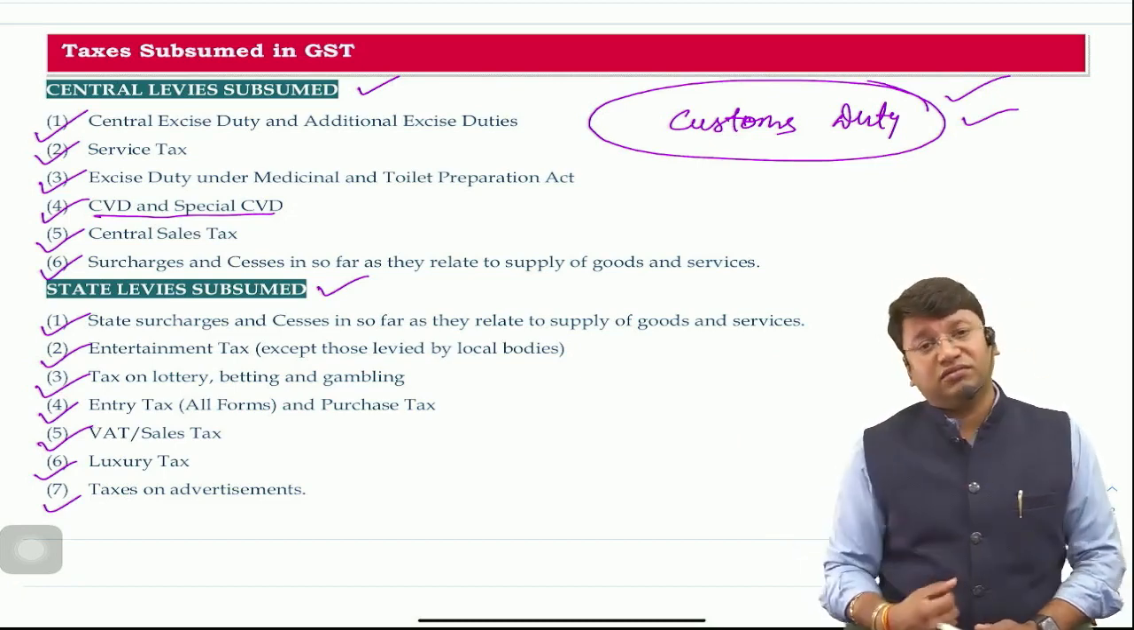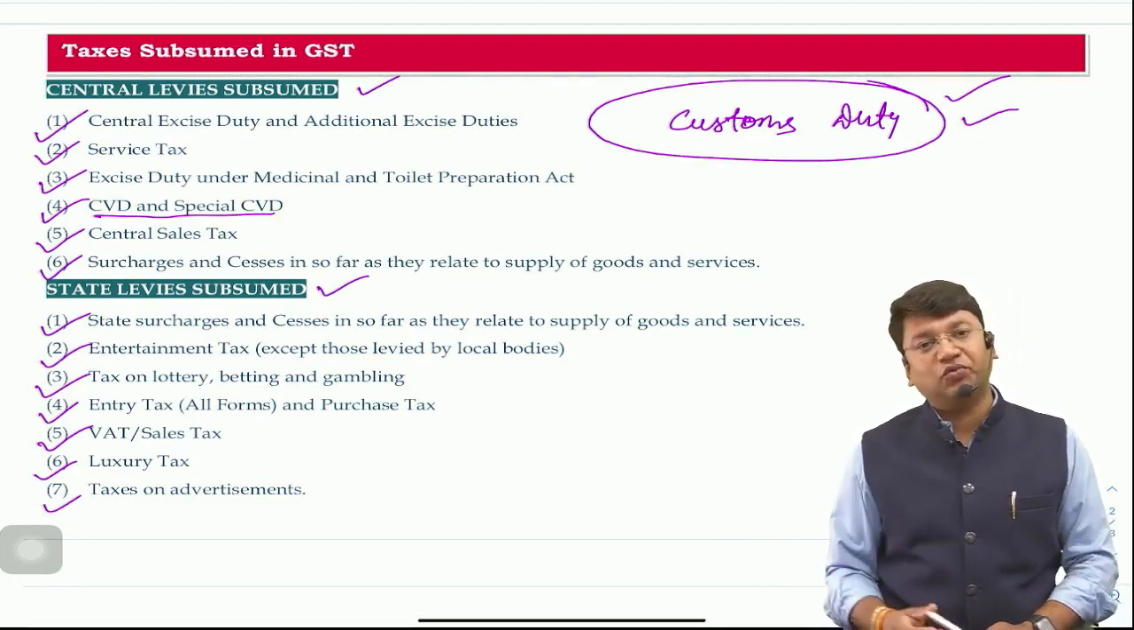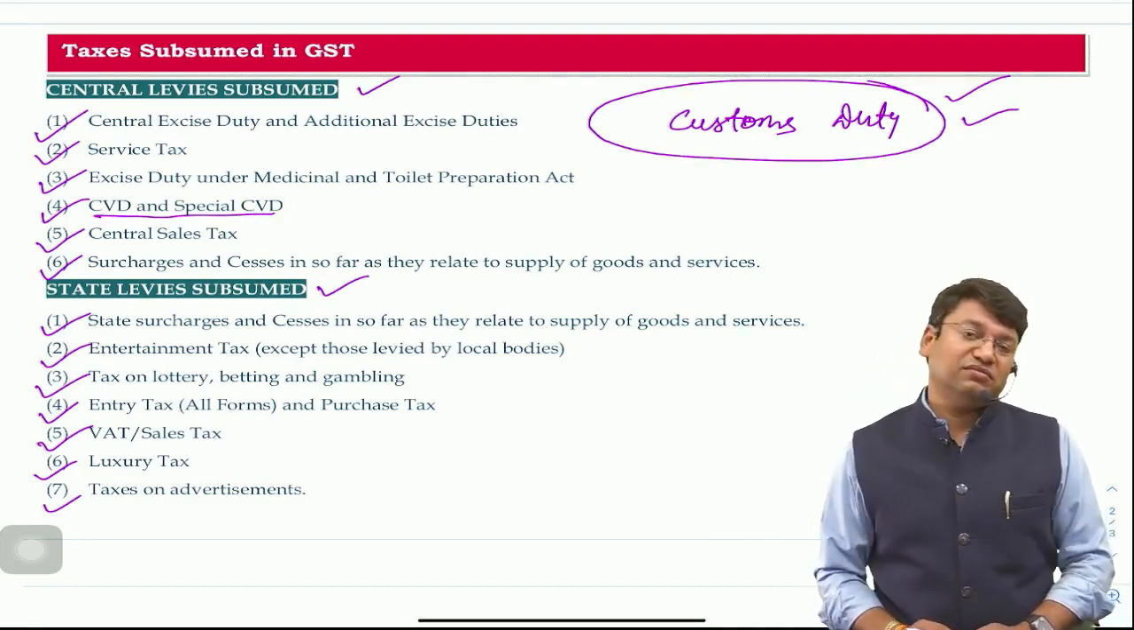Sir, what was the reason? What was the need for such a great economic reform? Why was it required? What was the lacuna behind the earlier laws?